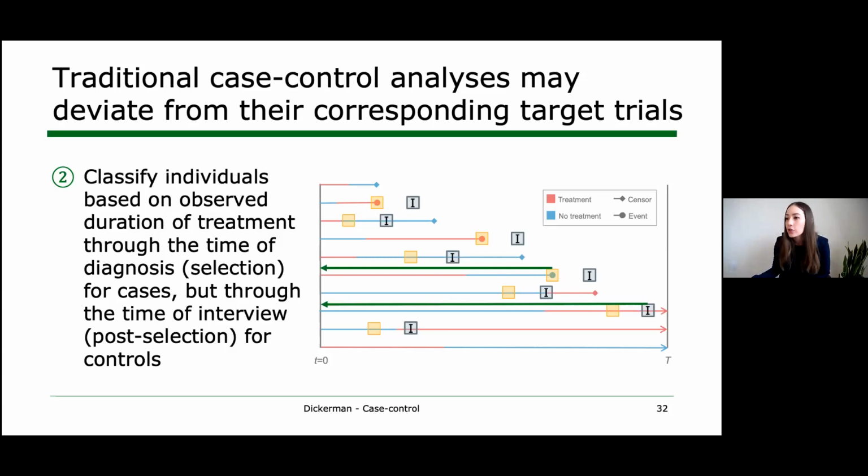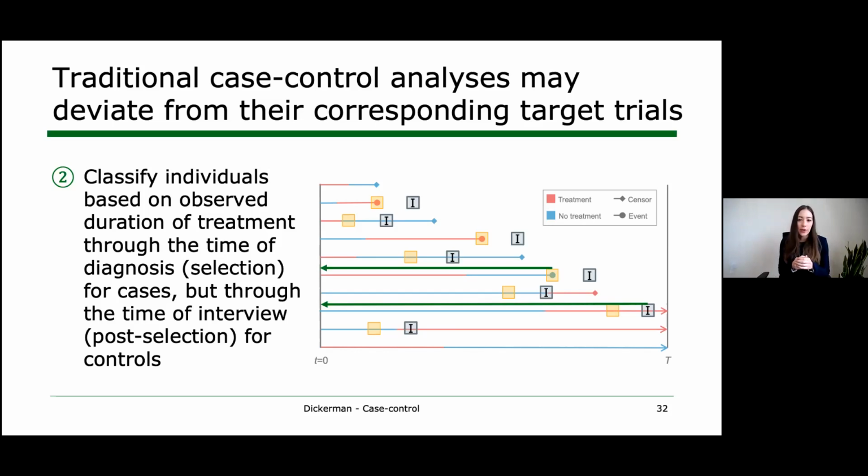Next, we can also run into some trouble in a case control analysis if we classify cases and controls based on their observed duration of treatment after baseline. So let's say cumulative treatment use for 5 or more years versus less than 5 years.